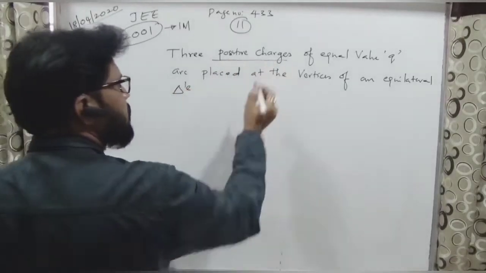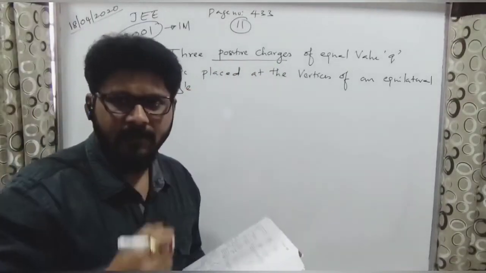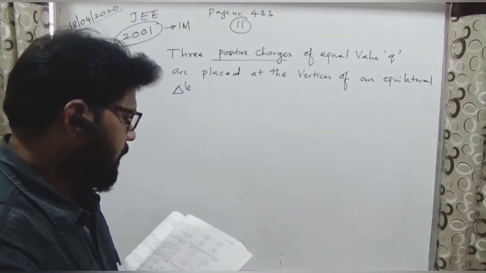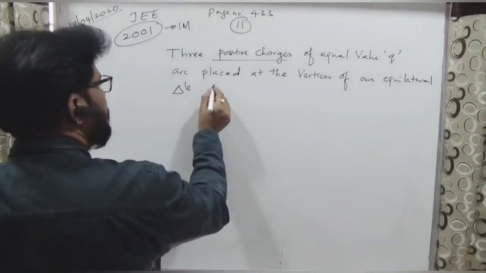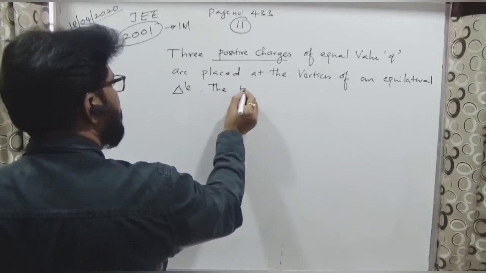So all are positive charges of value Q placed at the vertices of an equilateral triangle. The resultant lines of force, then the electric lines of force.